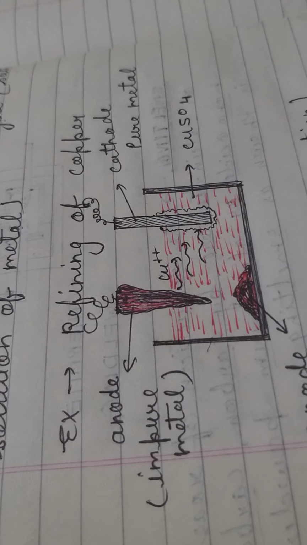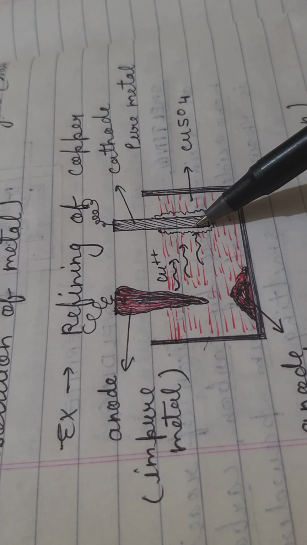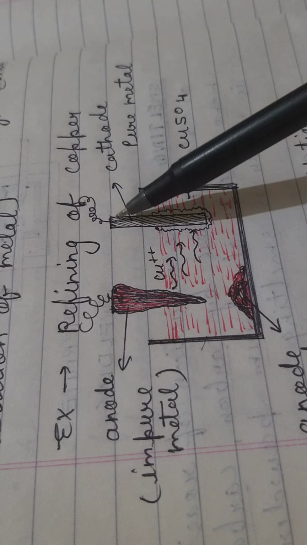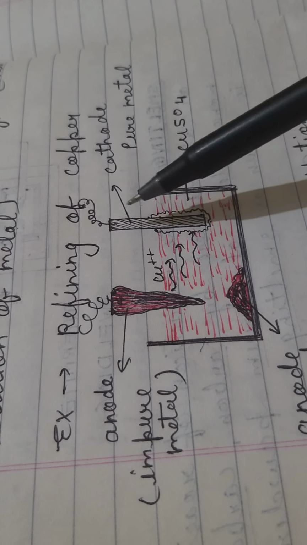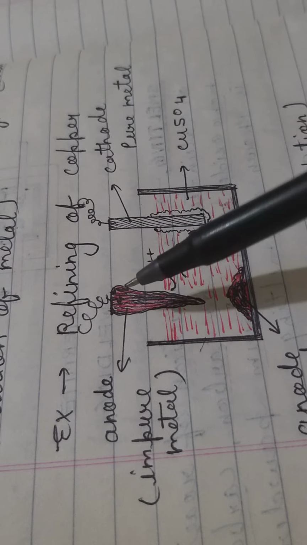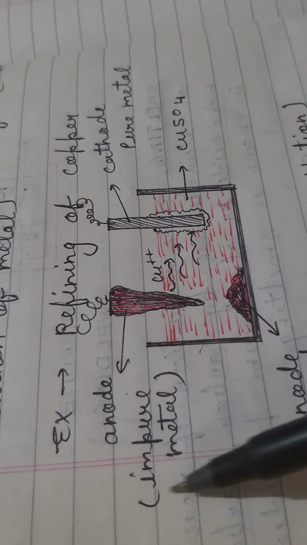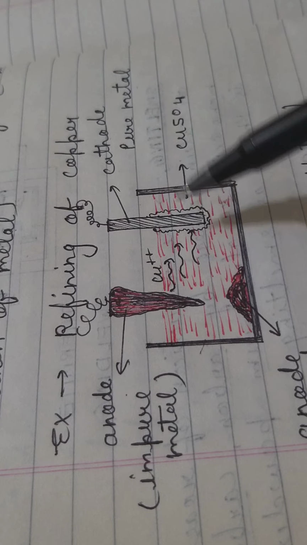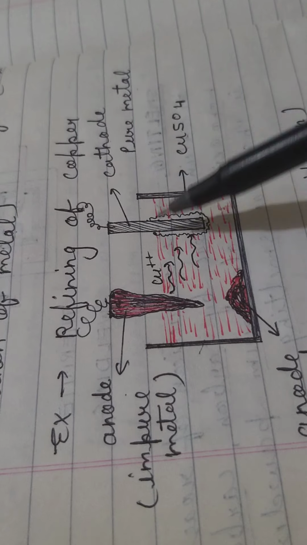I am explaining with the help of the figure how the refining of copper is done. We take a big container, and as we are refining copper, we use two metallic rods of copper, one pure and one impure. The pure metallic rod acts as the cathode, and the impure metallic rod acts as the anode. Here you have to know the anode is made of impure metal and the cathode is made of pure metal. Now they are dipped in copper sulfate solution, the salt solution of the same metal.